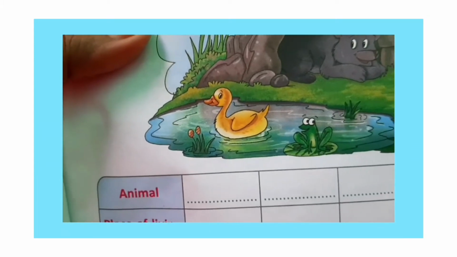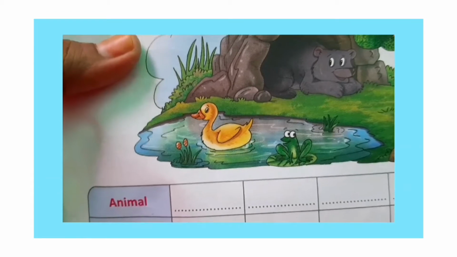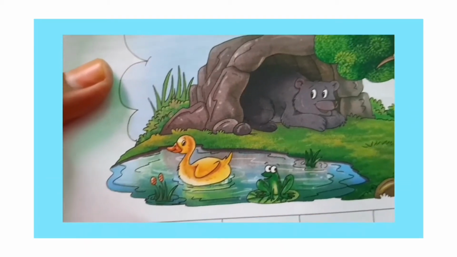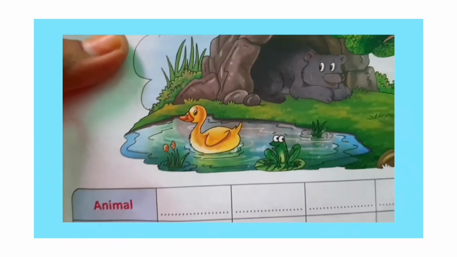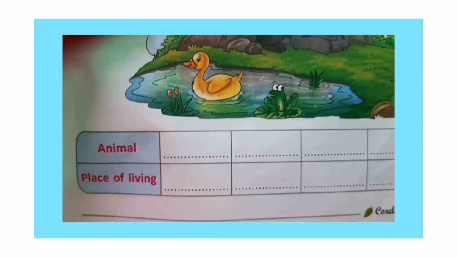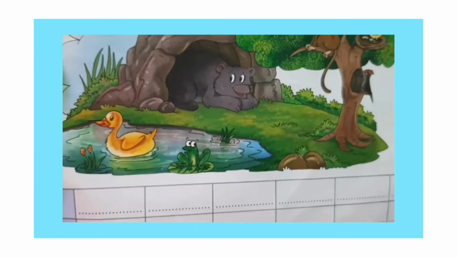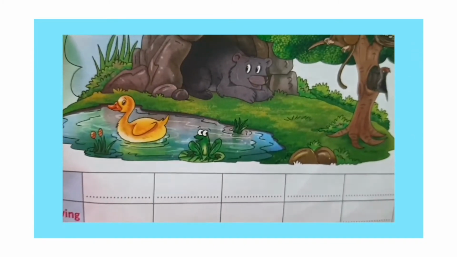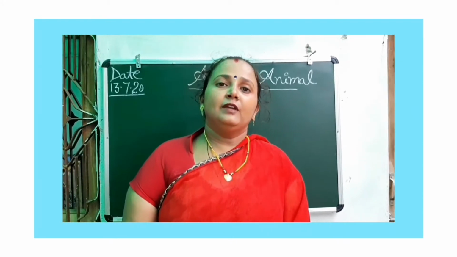Identify these animals and their places of living in the picture given below and write in the spaces provided, right? Identify these animals and wherever they are living, and write here which animal lives in which type of place. Okay, do this activity and complete it. So first tell me, where do you live? Where are you living?